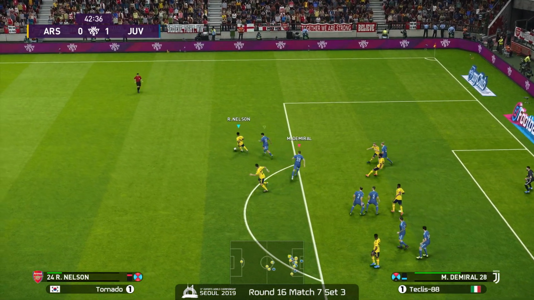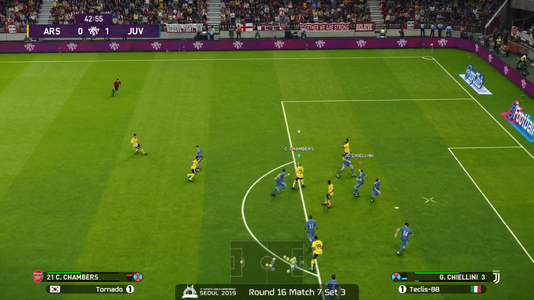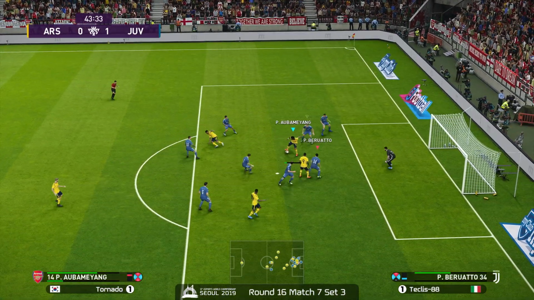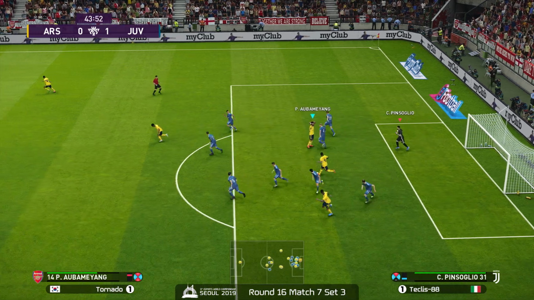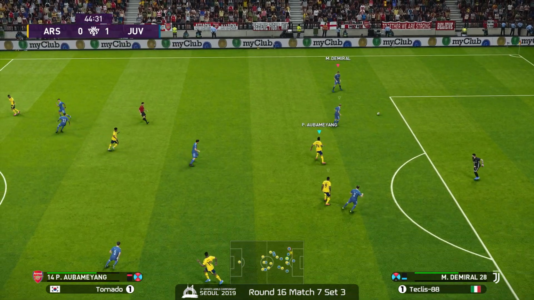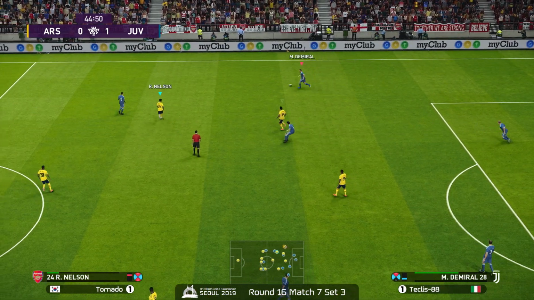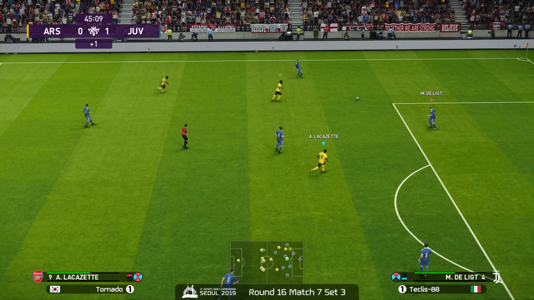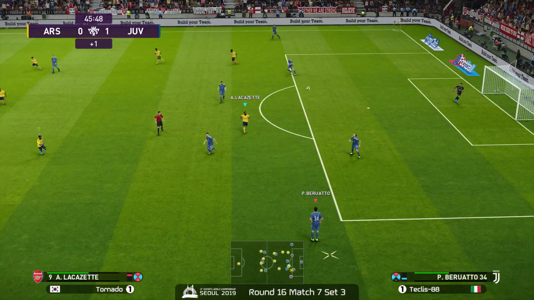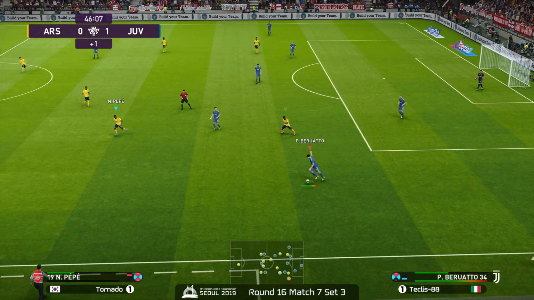Nelson. Another lob pass. Lob it back in. Nelson with Lacazette. Self-reception. Aubameyang. Ooh. The loving grasp. Pinsoglio able to recontrol the ball out to Demiral. Great patience from Pinsoglio. Didn't rush out. He knew exactly how Aubameyang was going to attack the net.